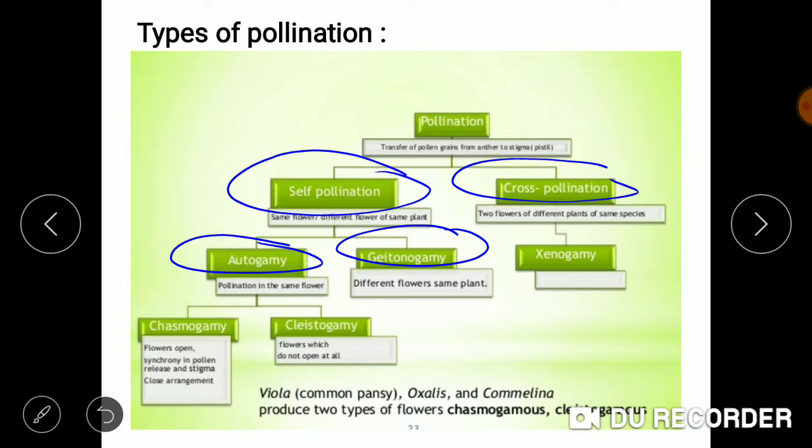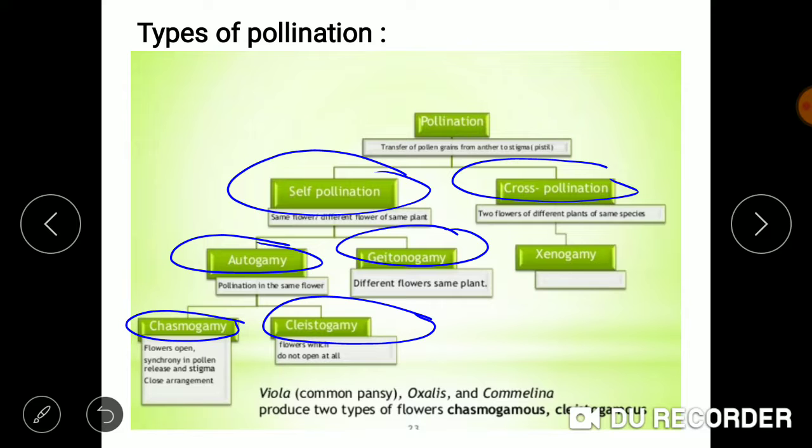In autogamy, the flowers are the same. The transfer of pollen to the stigma takes place within the same flower of the same plant, while in geitonogamy, two different flowers of the same plant are involved. So the transfer of pollen takes place from one flower to the stigma of another flower but of the same plant. Autogamy can be of two types: chasmogamy and cleistogamy. We start with cleistogamy first.